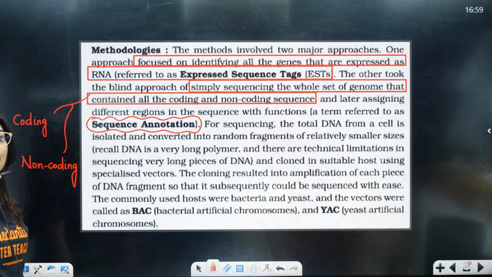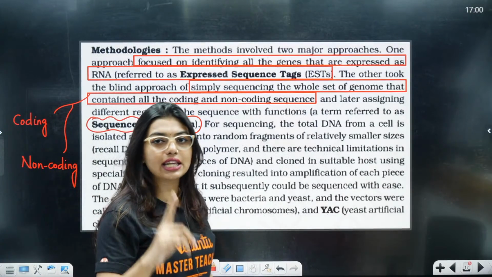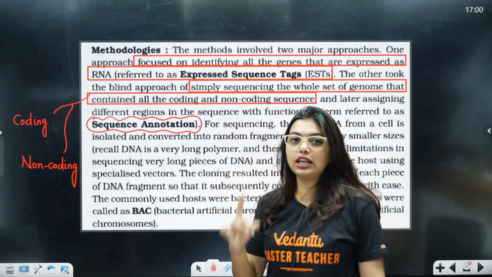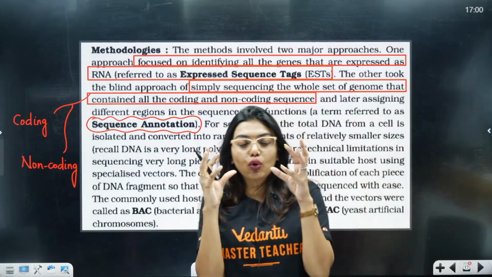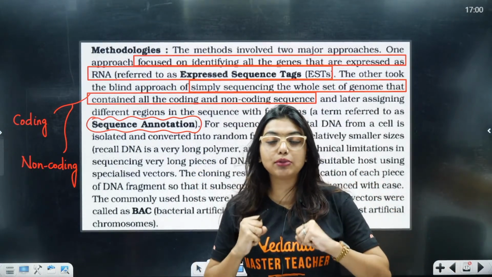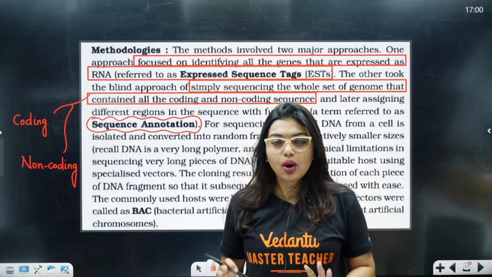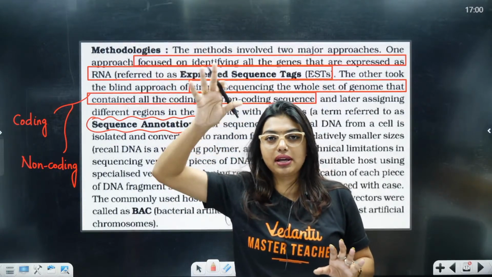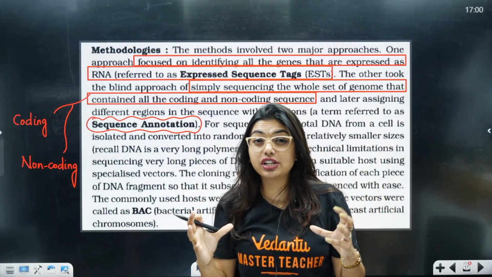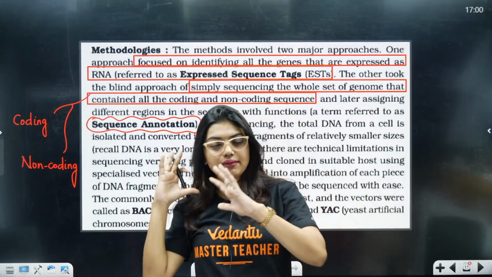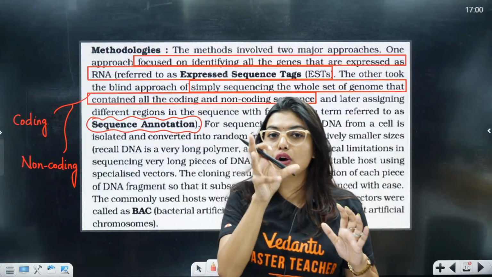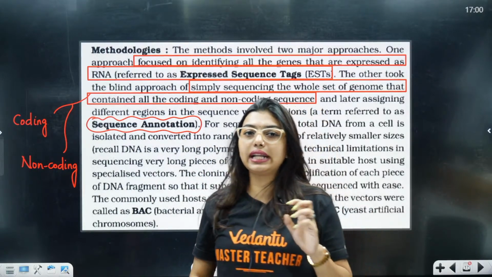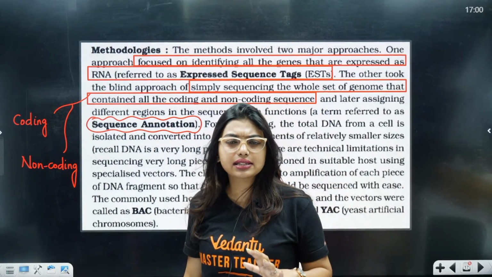So, the first methodology was expressed sequence tags, where they took only the set of genes which will be able to express themselves as RNA, through your central dogma, if you remember, DNA to mRNA. That structural gene region which can form mRNA. Same way here also, only the genes that are going to express themselves as RNA, we will take and call them expressed sequence tags.